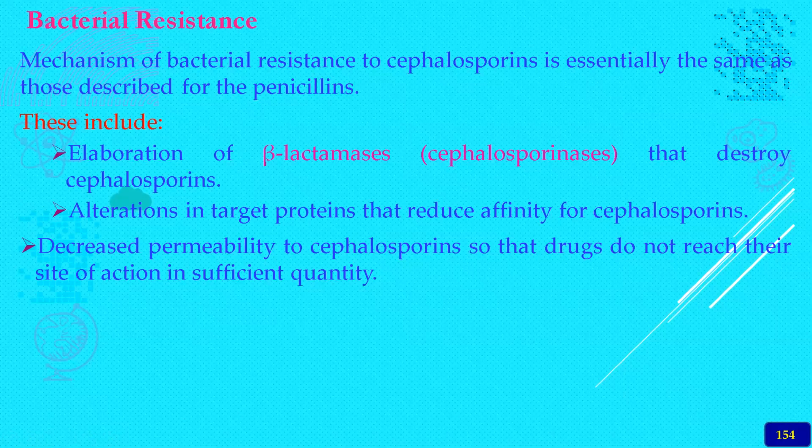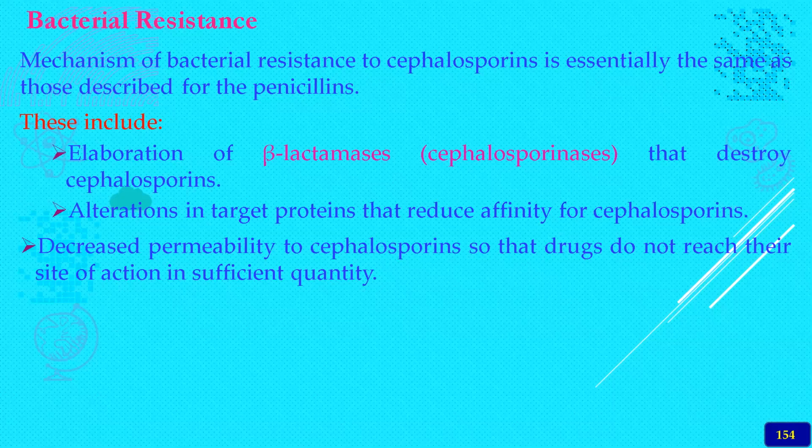Cephalosporinase or beta-lactamase is produced by the varieties of the bacteria. It will destroy the cephalosporins. That's one of the mechanisms. Then especially the alteration in the target proteins that reduce affinity to cephalosporins, especially the penicillin binding proteins or cephalosporin binding proteins, their structure is totally altered.